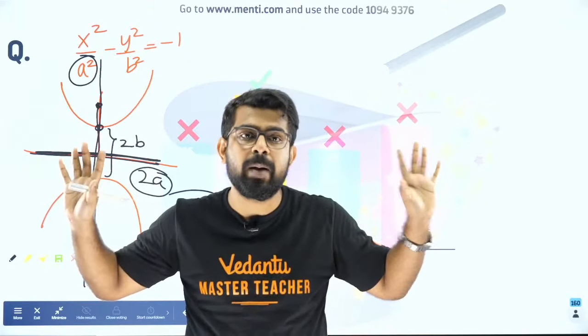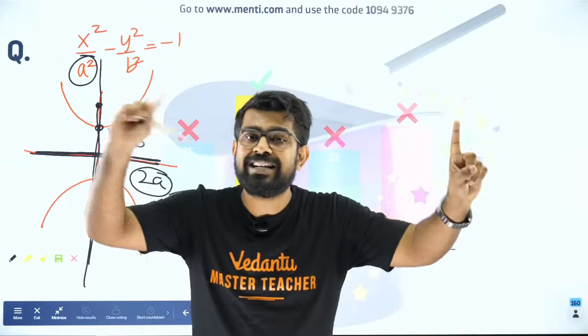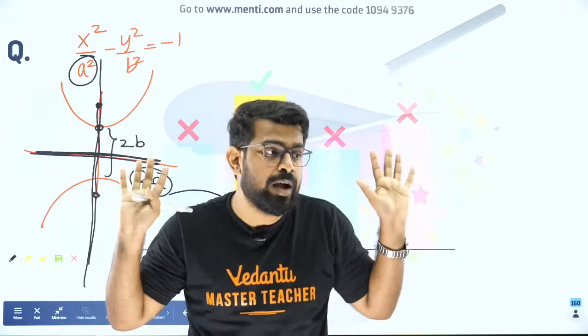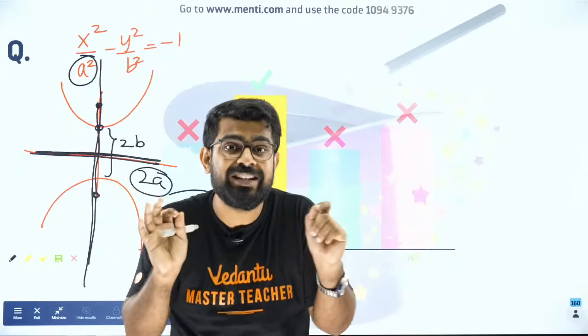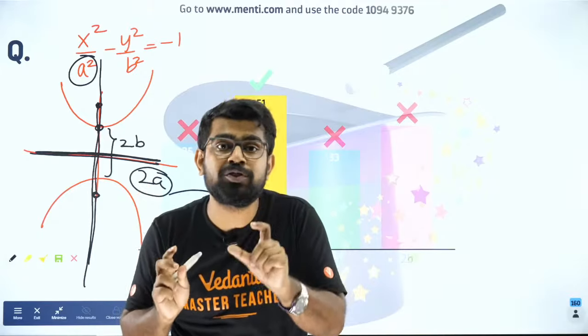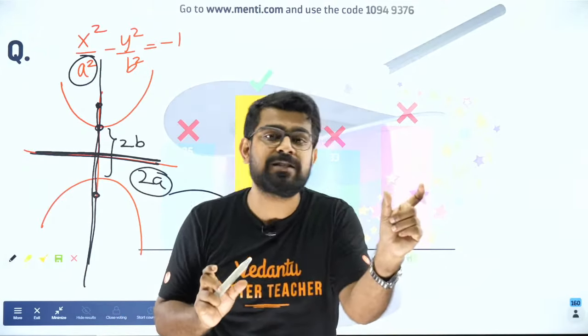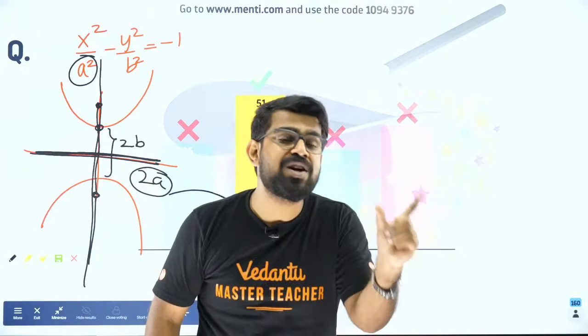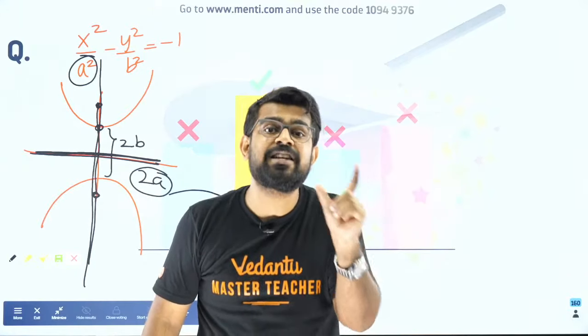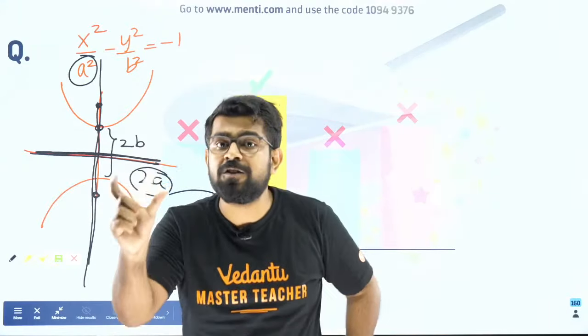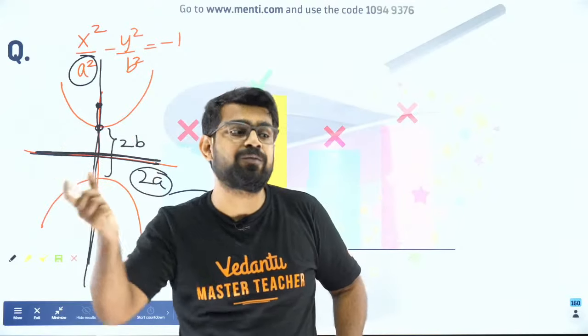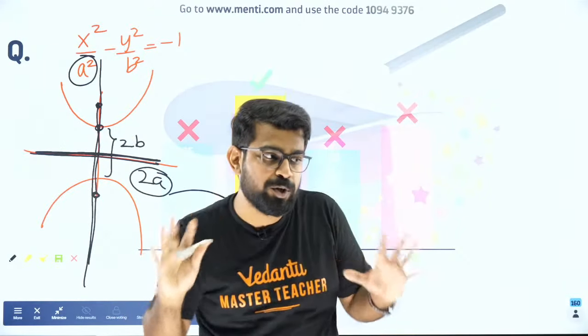Very simple. The major axis is the longer one, the minor axis is the shorter one. But in a hyperbola, it is not very obvious. The words used in a hyperbola are transverse and conjugate. So transverse is the one which joins the foci, and conjugate is the other one. Got it? I hope you guys are all clear.